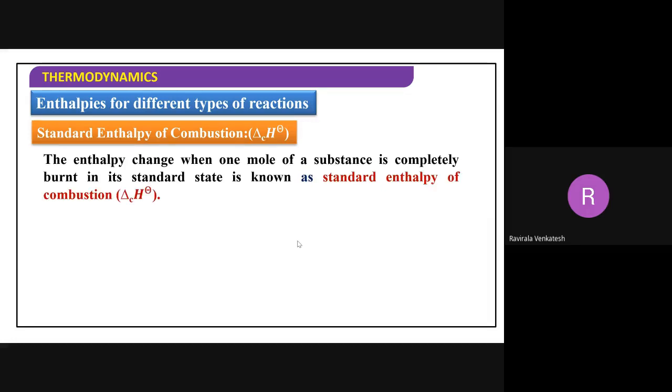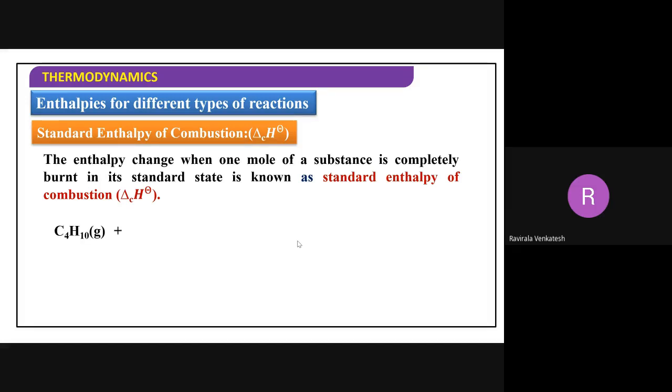Standard enthalpy of fusion, vaporization, same type of definition, but the type of reaction is different. Here the type of reaction is combustion. The enthalpy change when 1 mole of substance is completely burned in standard state. Standard state means what? Temperature is 298 Kelvin, pressure is 1 bar. This is known as standard enthalpy of combustion.